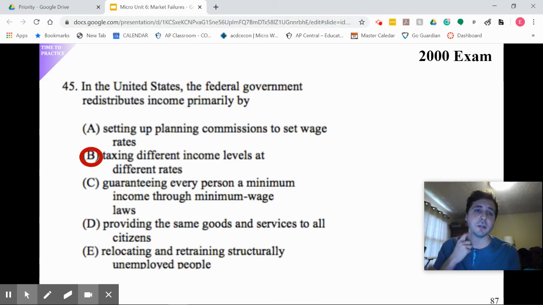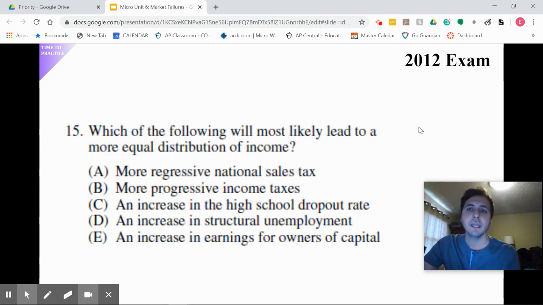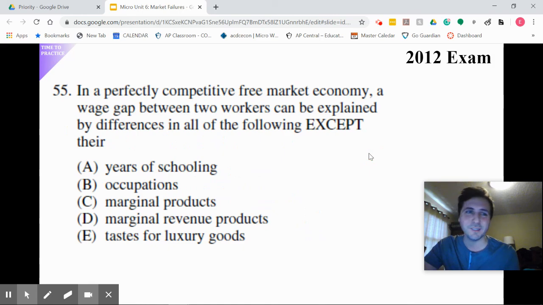Number 45, pause. Unpause. In the United States, the federal government redistributes income primarily by taxing different income levels at different rates. Progressive tax. Number 15, pause. Unpause. Which of the following will most likely lead to a more equal distribution of income? Progressive tax. Starting to see a trend here.